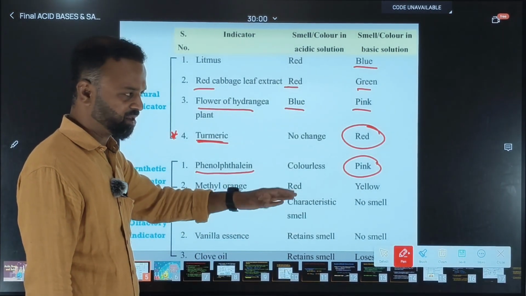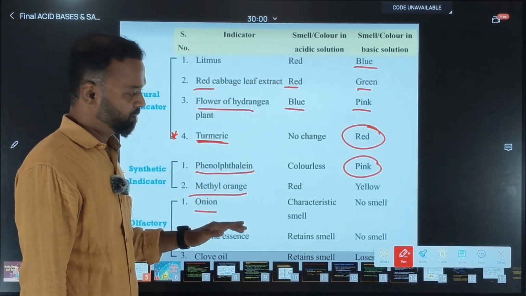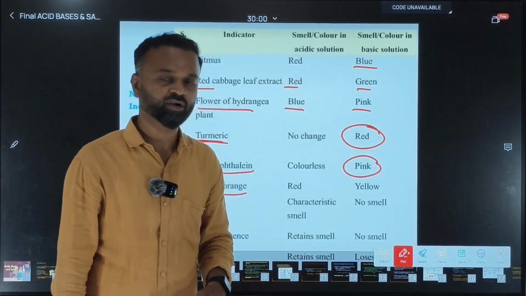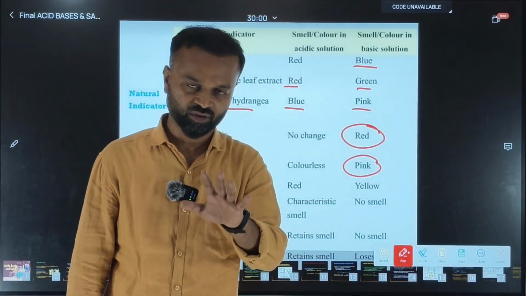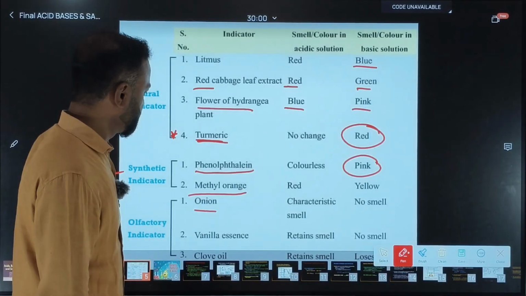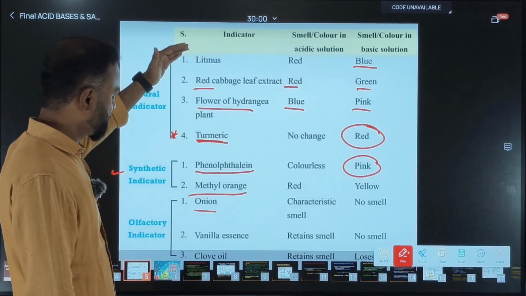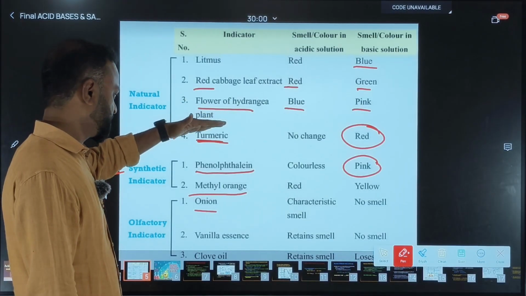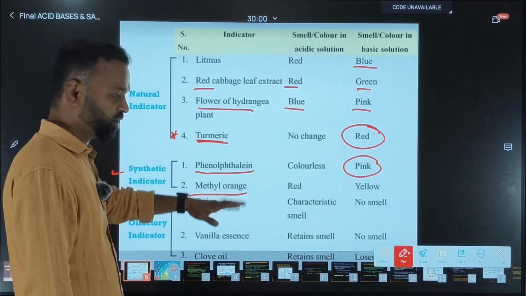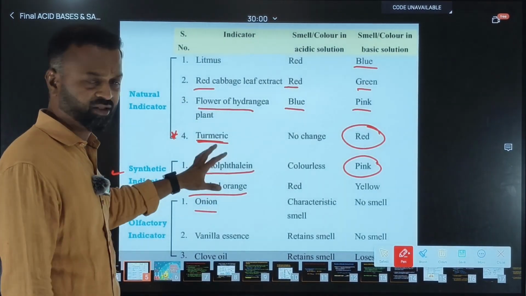The same smell will be there when they come in contact with the acids. But with the base, the smell will diminish or the smell will change. So you need to remember that. Mostly in exams, board exams, questions on litmus, turmeric, phenolphthalein and methyl orange will come for 1 mark. So hope it is clear, very simple.